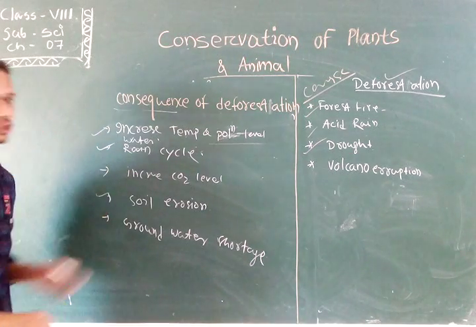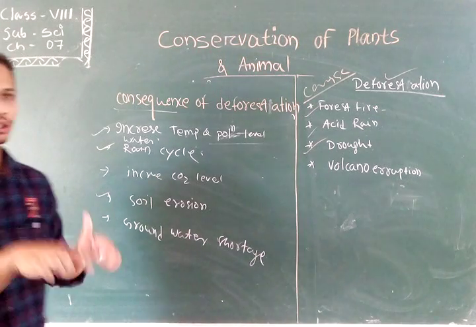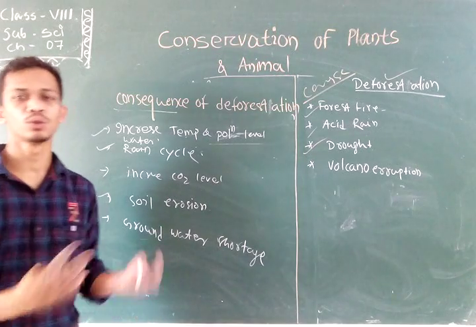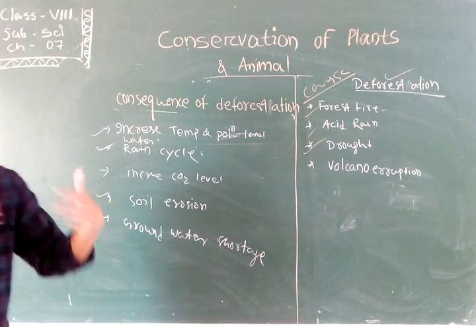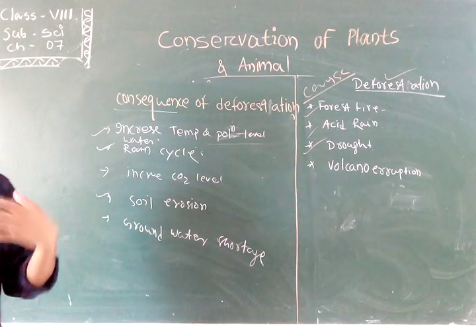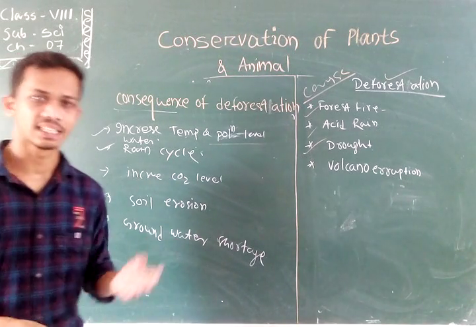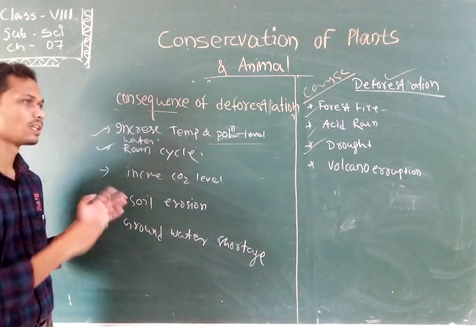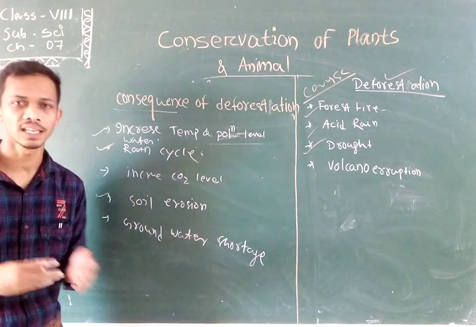Next is soil erosion. The roots of plants capture the soil and protect it from soil erosion. If the plants are no more, then by the action of strong flows of wind and water, the upper layer of the soil will be easily washed out. As a result, the fertility of the land will also decrease, and it converts to barren land. After some years, the place where the forest once was will be converted into a desert.